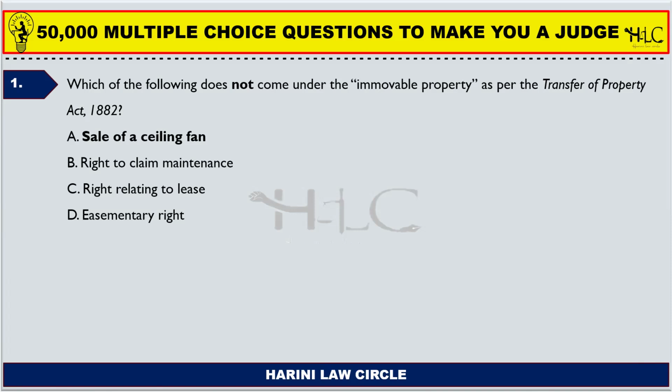Which of the following does not come under immovable property as per the Transfer of Property Act 1882? We all know that right to claim maintenance is an ambiguous line which is mentioned as option B. Right to claim maintenance with respect to a movable property does not come under immovable property. But right to claim maintenance as part of an immovable property does come under immovable property under the Transfer of Property Act. Okay. So the answer is sale of a ceiling fan.